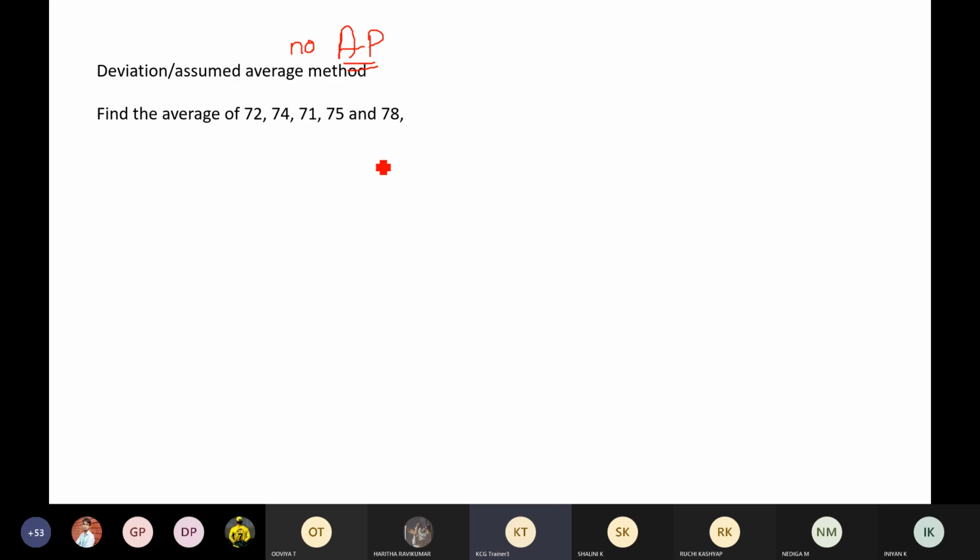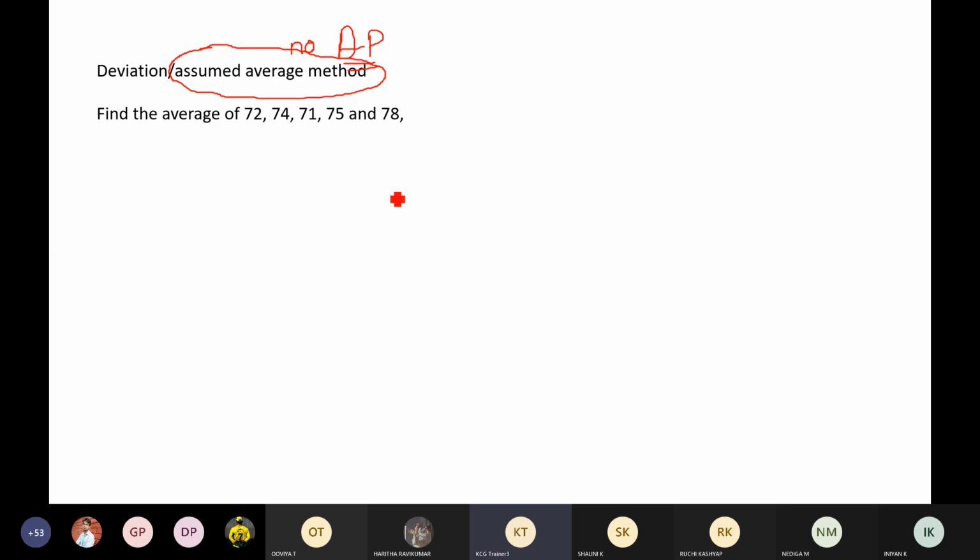There is only one method. Go by the normal method, adding all the numbers divided by number of terms. No. There is also one more method, which is what I'm going to teach you guys right now. Okay, for which I want you guys to be very, very careful here. This method is what we call the assumed average method.